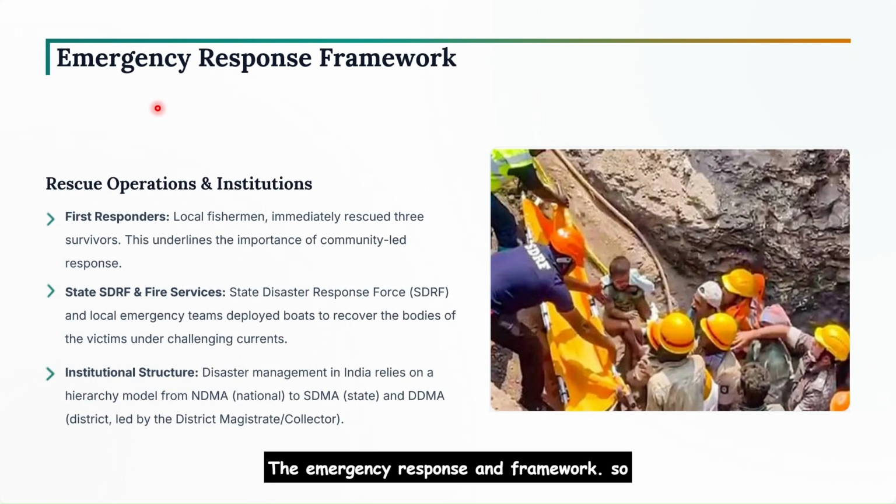The emergency response and framework. So the first responders were the local fishermen who immediately rescued three survivors. This underlines the importance of community led response. And then came the State Disaster Response Force and local emergency teams who deployed boats to recover the bodies of the victims under challenging currents.